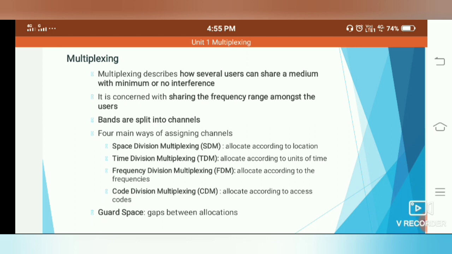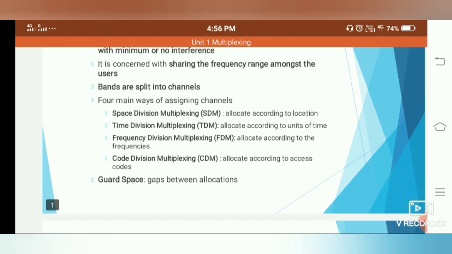In space division multiplexing, SDM, the channels are allocated according to the location. In the case of TDM, the channels are allocated according to units of time. In FDM, the channels are allocated according to the frequencies, and in CDM it is allocated according to access codes. So all these are the four main ways of assigning channels.